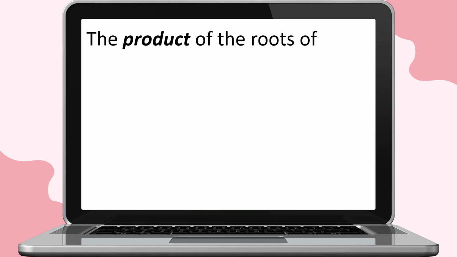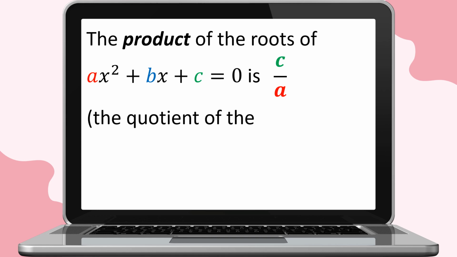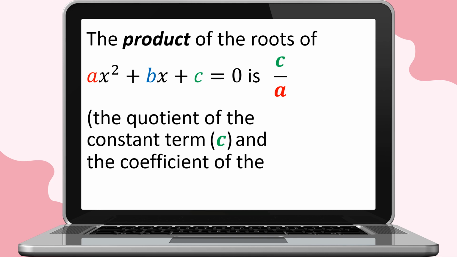While the product of the roots of ax squared plus bx plus c equals 0 is the quotient of c and a, also read as the quotient of the constant term, which is c, and the coefficient of the quadratic term, which is a.